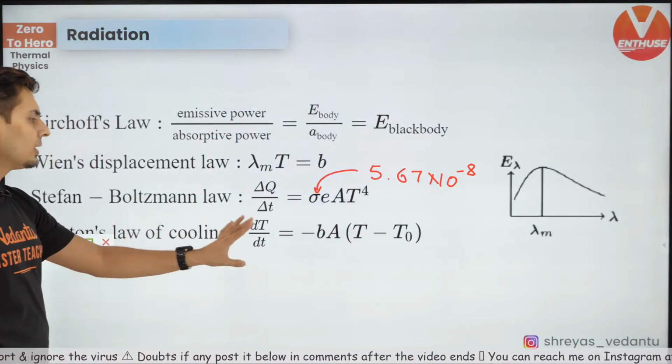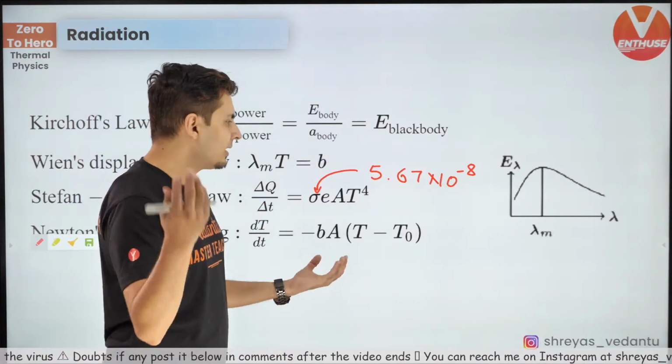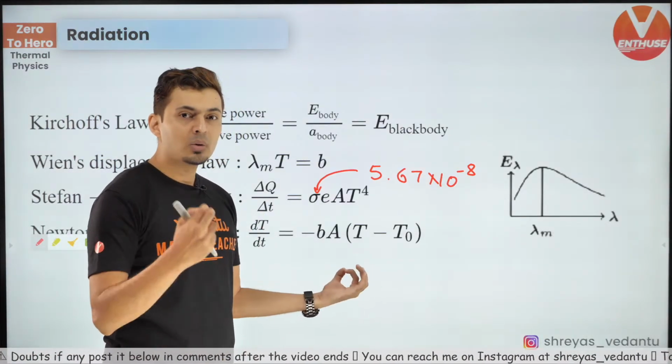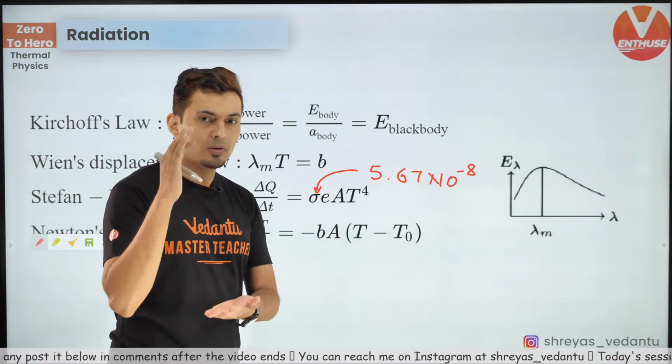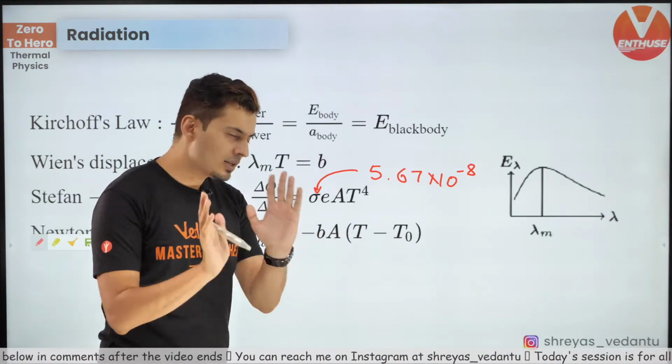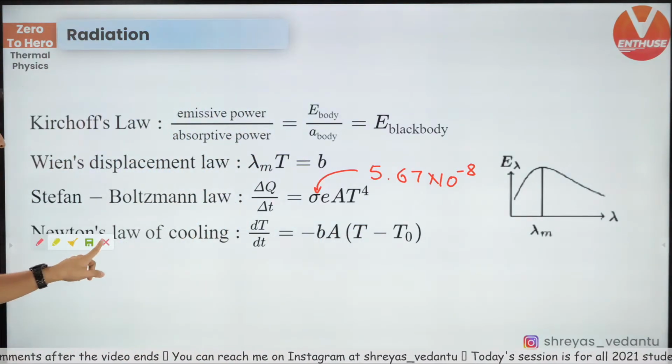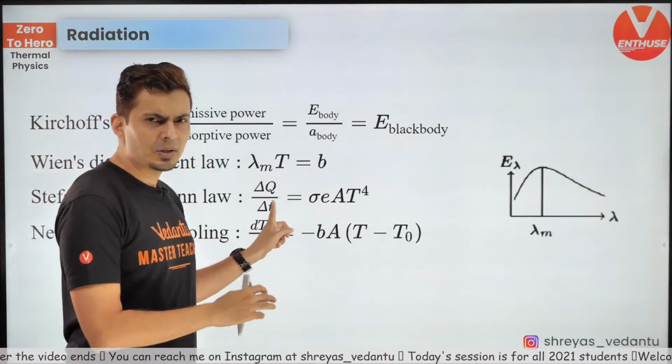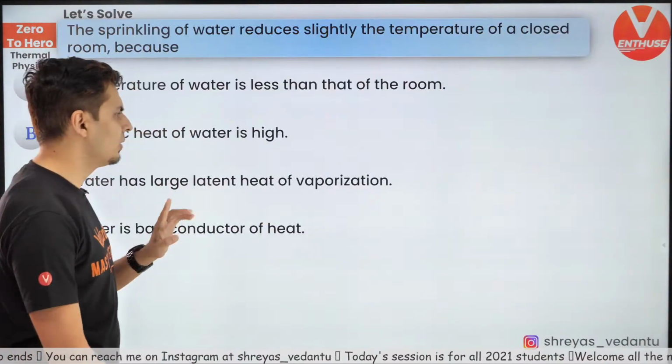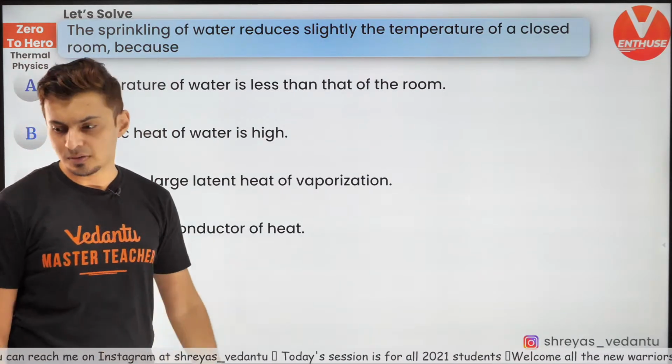And last thing, Newton's law of cooling: rate of cooling is directly proportional to the difference of the temperature of the body and the surroundings. That's what it says. Don't worry if you did not understand much of these formulas. We'll solve problems. Through the problems you will understand all of this. Let's start with the basics of this.